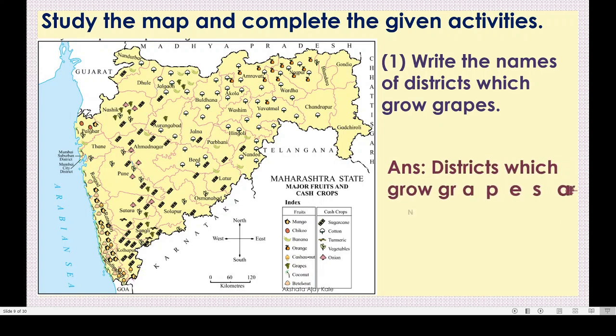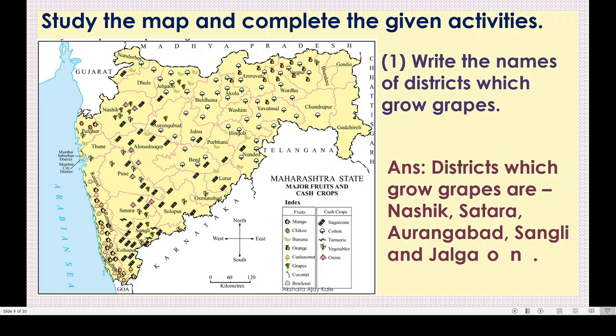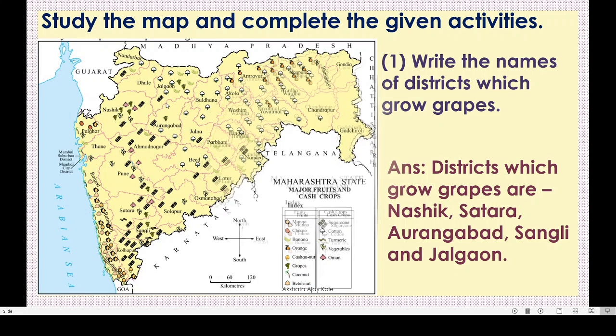We have to write the answer like this. Districts which grow grapes are Nashik, Satara, Aurangabad, Sangli, and Jalgaon. Okay, here Jalgaon also you can see, correct? So these are the different districts which grow grapes. Got this, children? You have to search the symbol in the index, name and symbol, and then we have to search for it in the map. Okay, then we will get the answer.